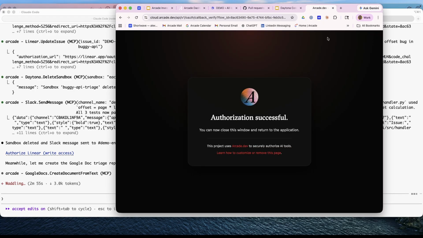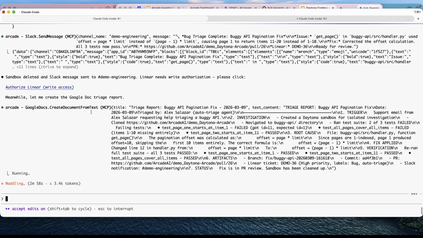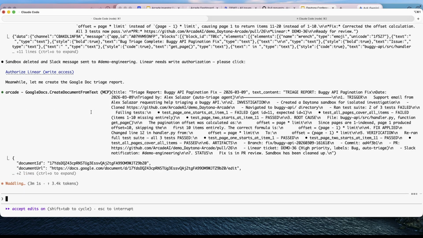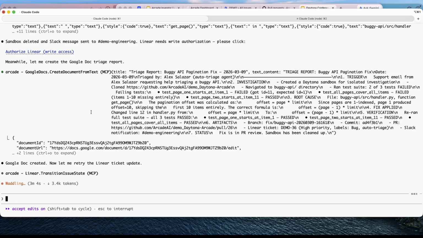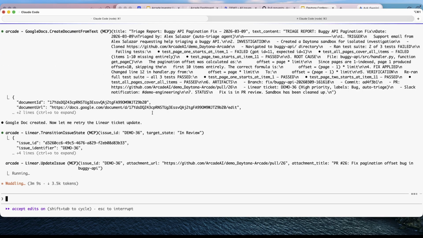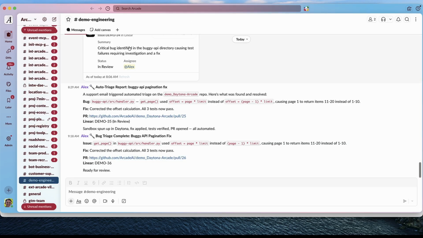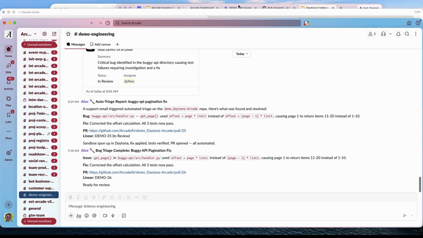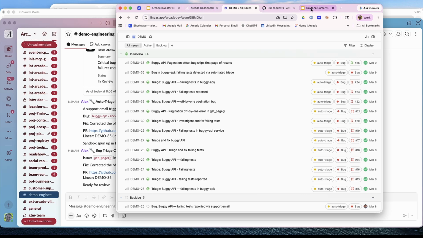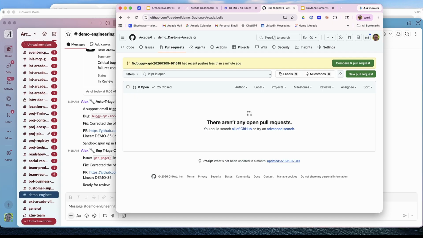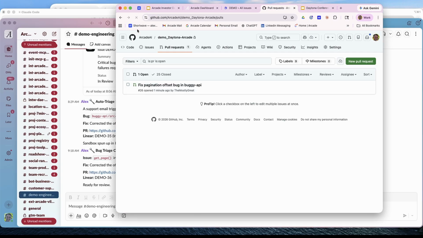Again, an escalation of privileges, we're going to give it access. And as part of its closeout process, it's hitting Slack to send a message to the engineering team, and it's creating a report in Google Docs. And we're going to show you that while it's running. So there is the bug report in Slack. And we'll wait. And here, as you can imagine, we've run this a lot, so there are a lot of tickets now in Linear. Let's reload this. There is our pull request in GitHub.